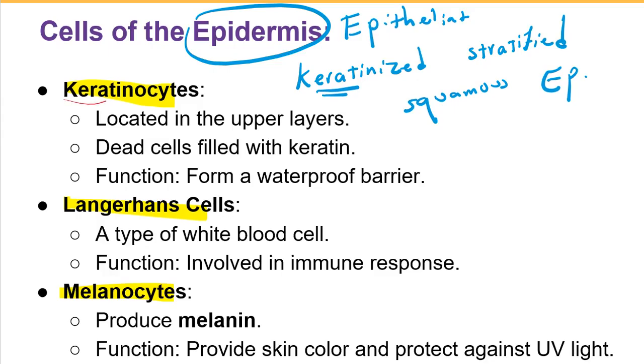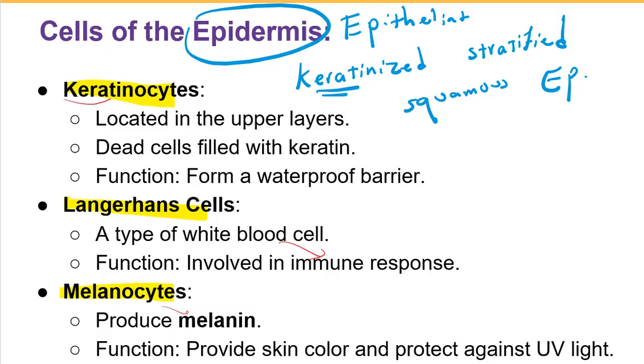The cells in the upper layer are dead cells filled with keratin, forming a waterproof barrier. Langerhans cells are a type of white blood cell involved in the immune response. Whenever a pathogen comes to the epidermis, they capture it and send it to our immune system for an immune reaction. And melanocytes are the cells producing melanin, the pigment we need for our skin color.